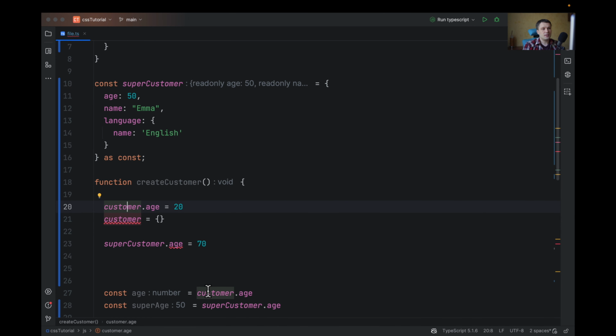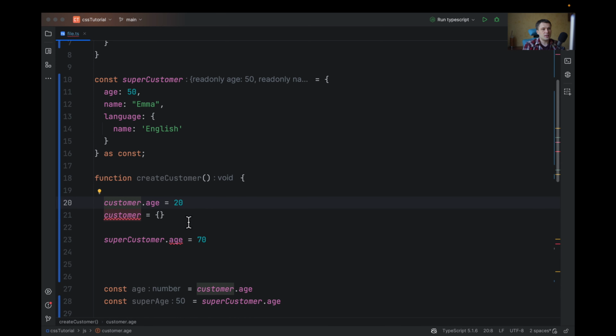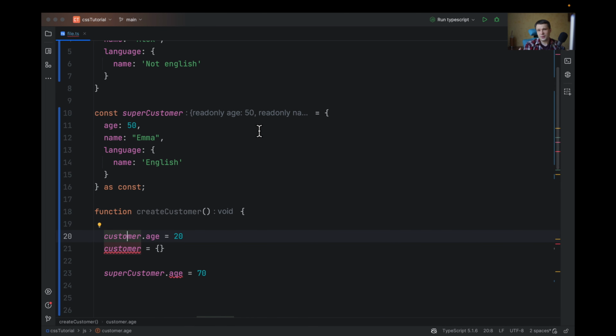Another example is this. It's like a constant, but because it's passed by reference, TypeScript doesn't know the value. So in this case, it just assumes it's a number. But with as const, because it's a constant and you cannot change it, it knows exactly that the value is 50. And as const works with arrays.